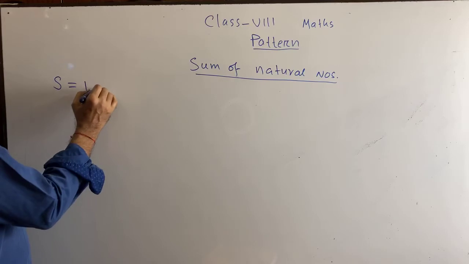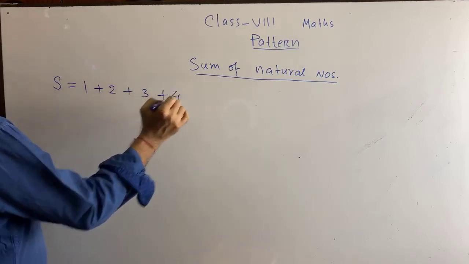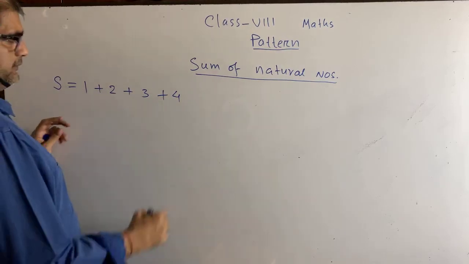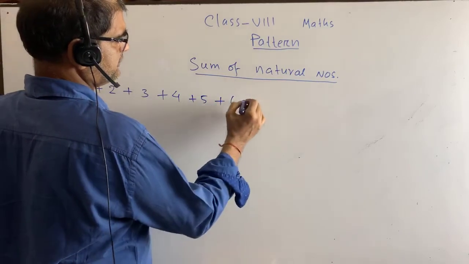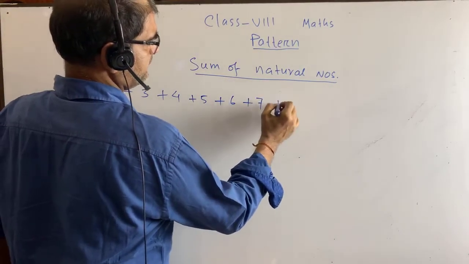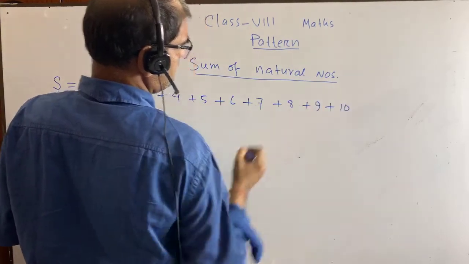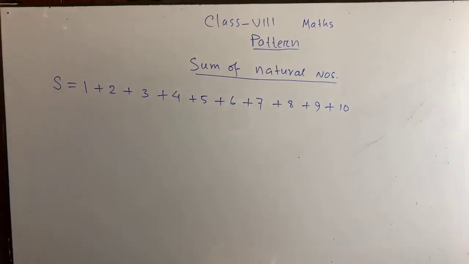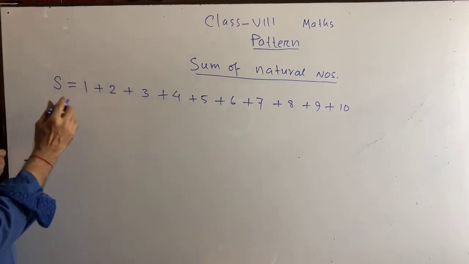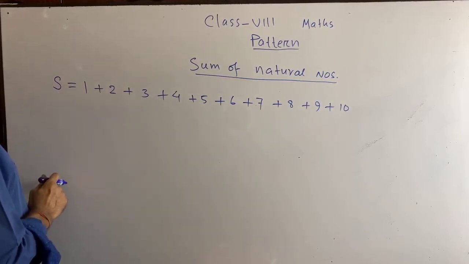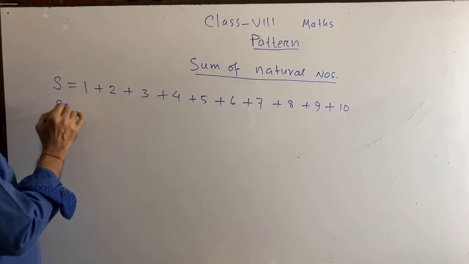1, 2, 3, 4. Then 5, 6, 7, 8, 9, 10. I have written s equal to from 1 to 10. Now, if we write down the right hand side in reverse order, what is meant by reverse order? I can write it like this.